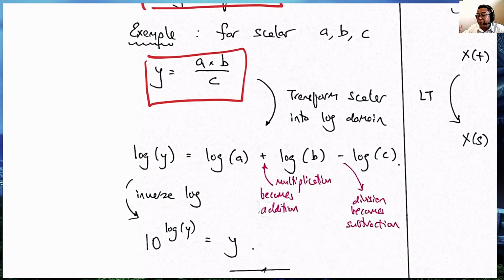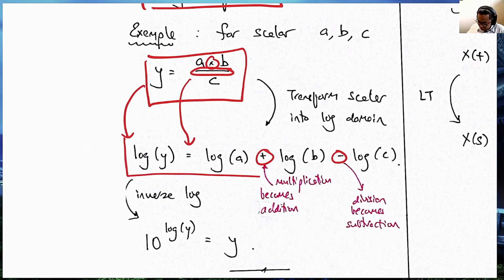Now imagine if a and b are very big numbers, as well as c. Multiplication is an expensive business, and division is as well. What can we do? When we transform y into the log domain, the multiplication becomes addition and division becomes subtraction.